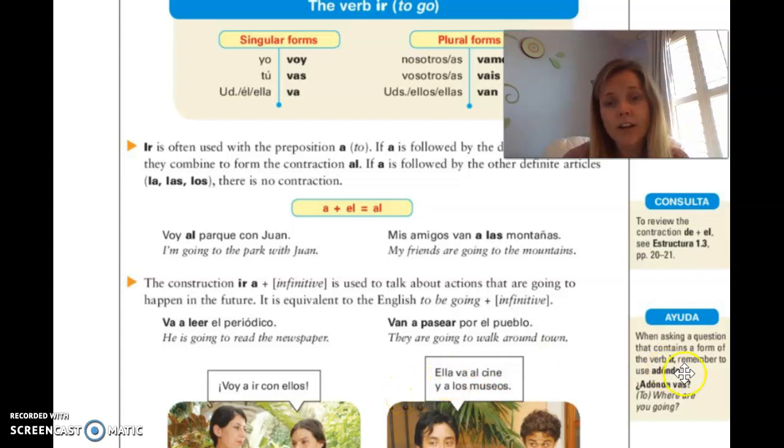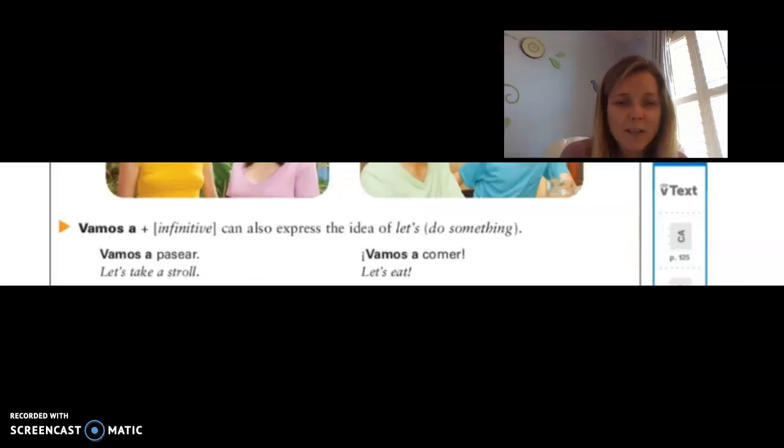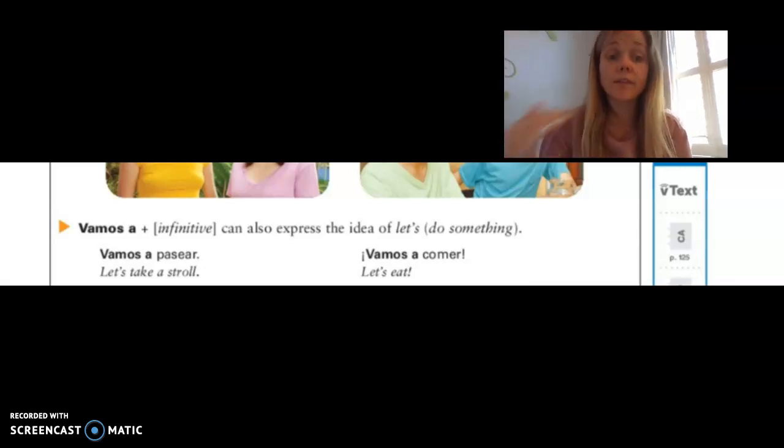So one thing to point out is when asking a question that contains a form of the verb ir, remember to use a dónde. So to where are you going? ¿A dónde vas? Side note there for you. All right, so one more example to give to you. Another bullet point on the use of the verb ir is vamos a plus infinitive can also express the idea of let's do something, okay? So let's take a stroll. Let's go to the mountains. So vamos a pasear, let's take a stroll. Vamos a comer, let's eat. And that is all that we have to say about that bullet point.